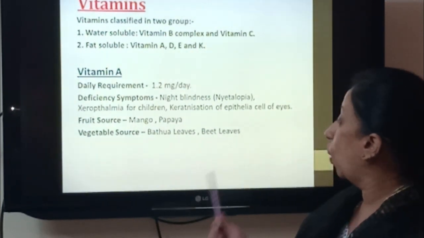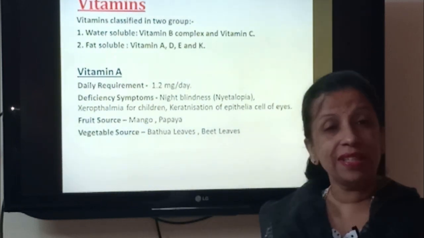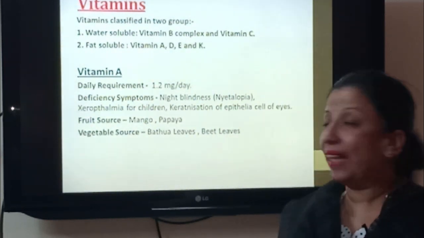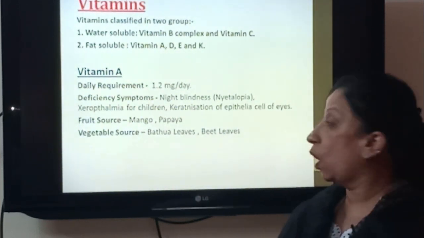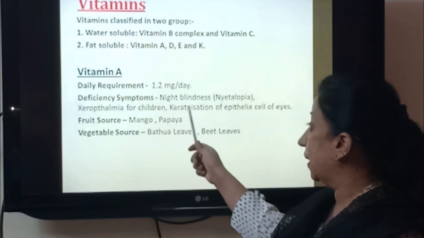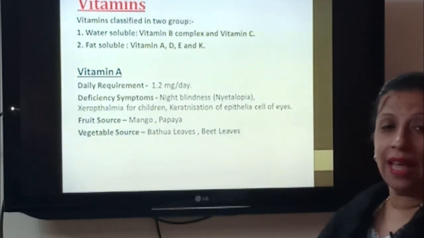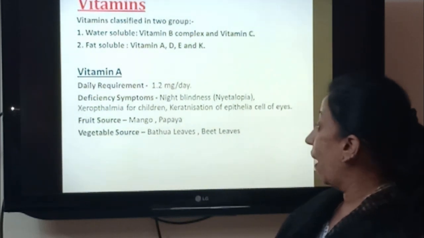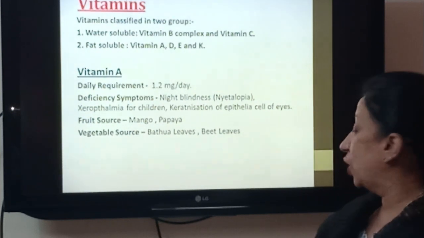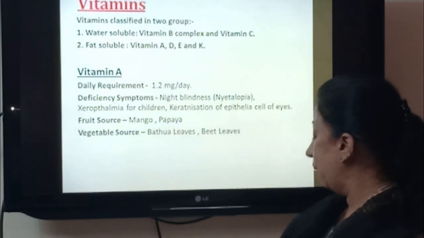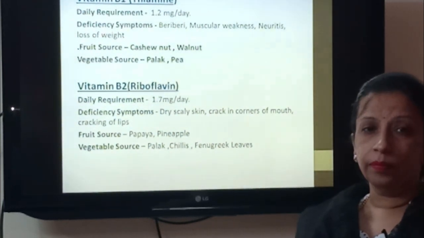The daily requirement of vitamin A is 1.2 milligram per day, and there are many deficiency symptoms which occur when we lack vitamin A in our diet. The very important deficiency of vitamin A is night blindness, and xerophthalmia for children, keratinization of epithelial cells of eyes. Fruit sources of vitamin A are generally yellow colored fruits like mango and papaya, and vegetable sources are bathua leaves and beet leaves.